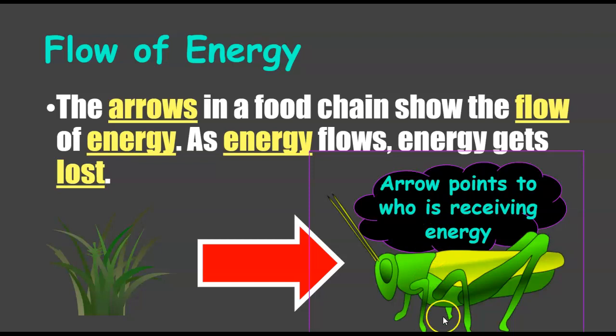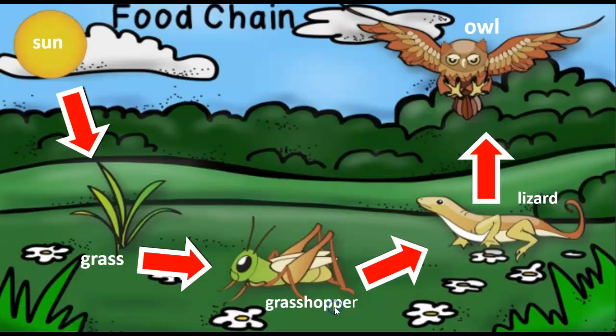And it should be noted the arrow is pointing to who receives energy. So here we go. We've got the sun, that's the primary source, and the primary producer is the grass, then you get the grasshopper, then the lizard, then the owl. And then once the owl dies, the decomposer, and then the grass, and so on and so forth.